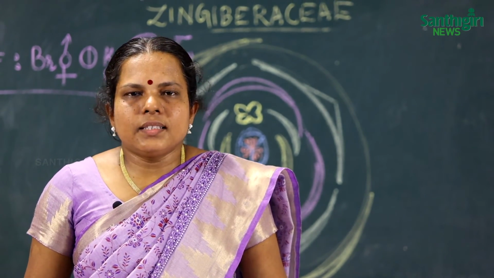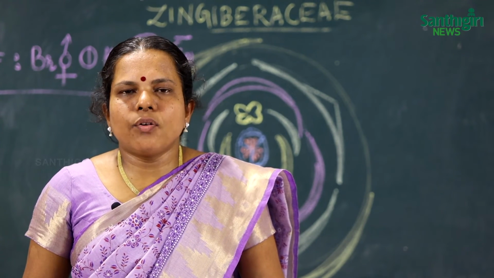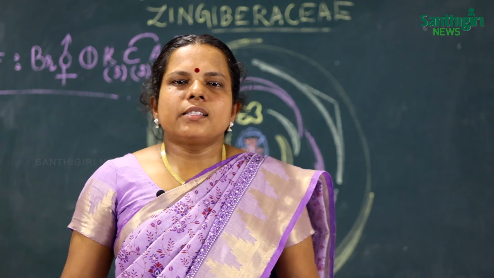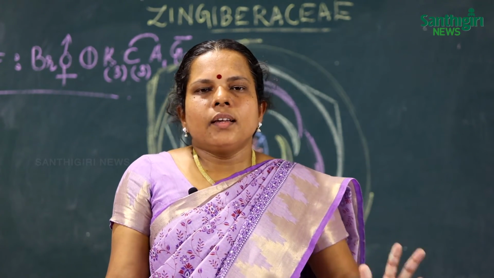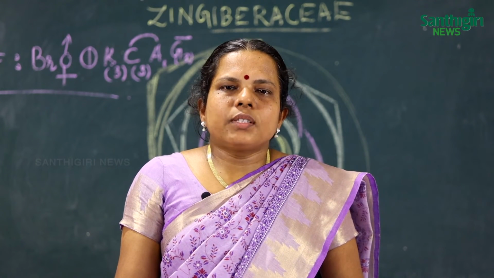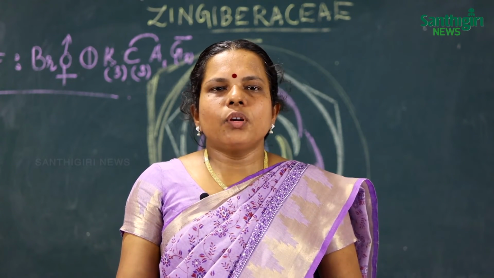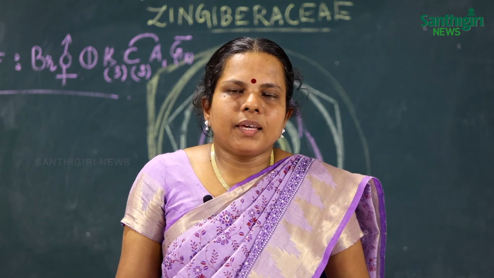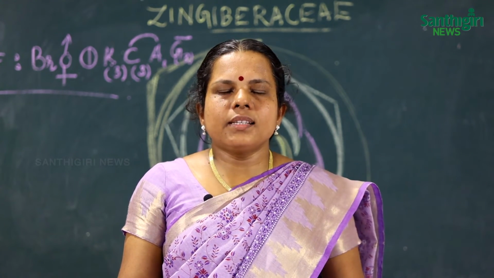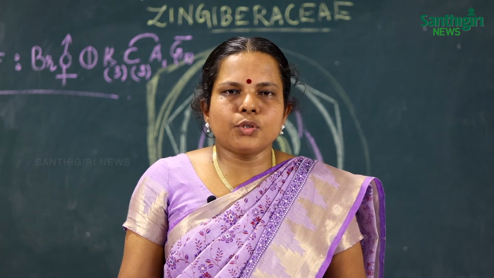So the first one is ginger, that is Zingiber officinale. The scientific name of ginger is Zingiber officinale, and it consists of volatile oils. All the drugs consist of volatile oil, oleoresins, and also starch and sugars. So you put all of these in the chemical constituent aspects. It consists of volatile oil, oleoresin, starch and also sugars.